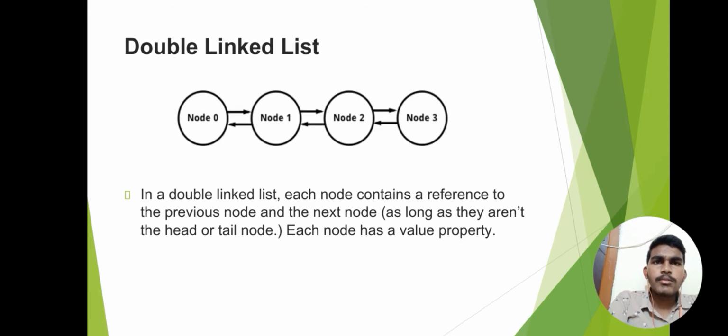Next we will discuss the doubly linked list. In a doubly linked list, each node contains a reference to the previous node and the next node, as long as they aren't the head and tail node. Each node has a value property.